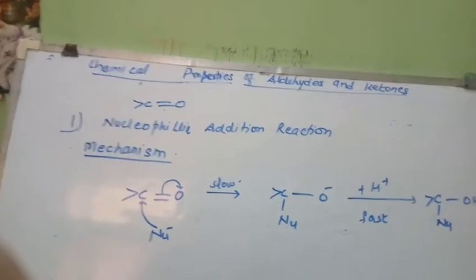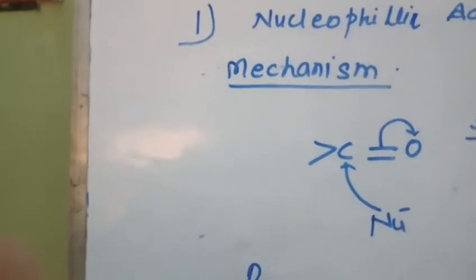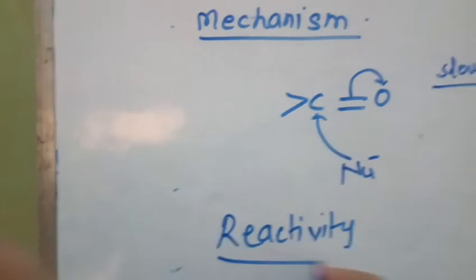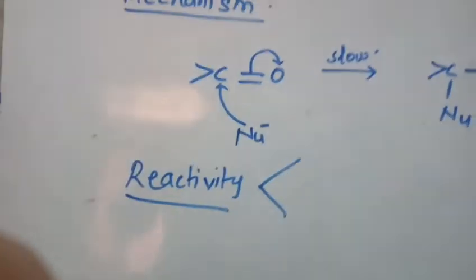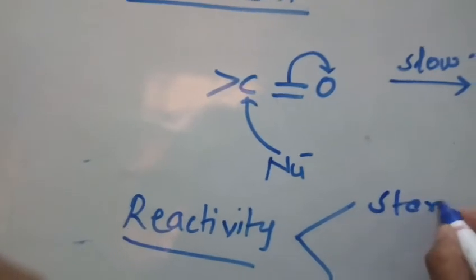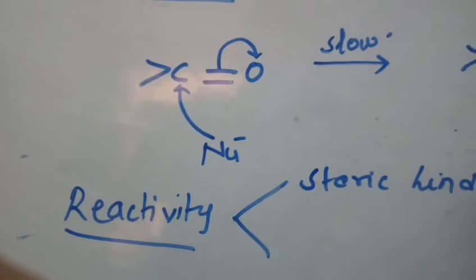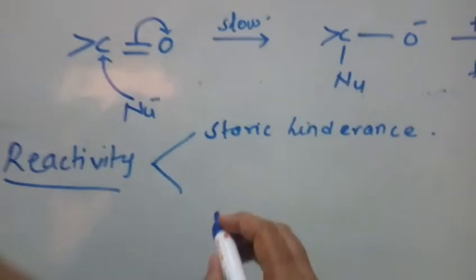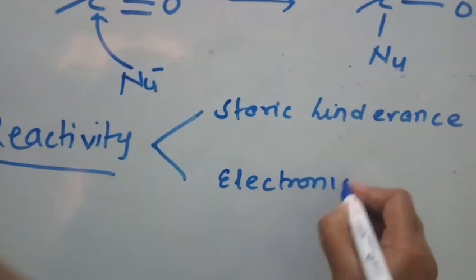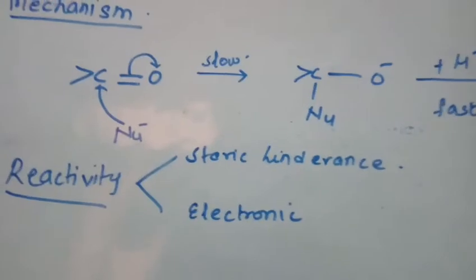Understood? Now let us see the reactivity of various aldehydes and ketones. The reactivity of aldehydes and ketones depends upon 2 factors. The first factor is the steric hindrance, and the second factor is the electronic factor.